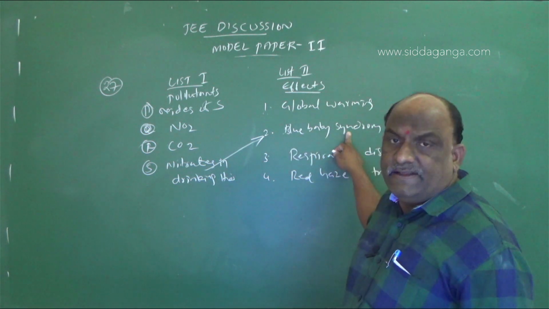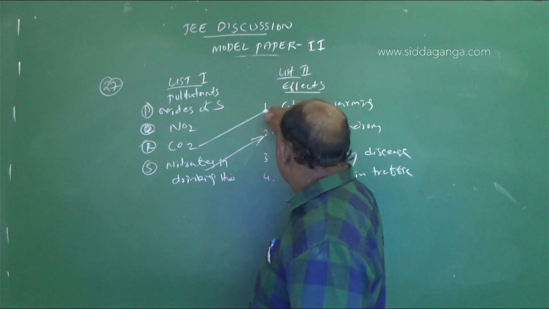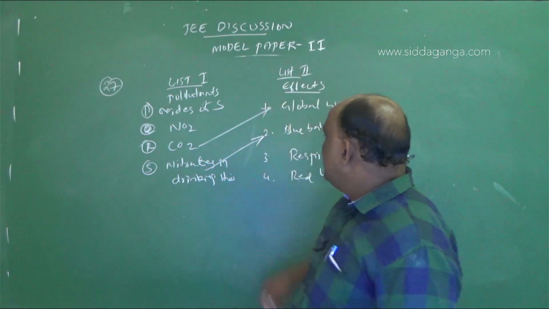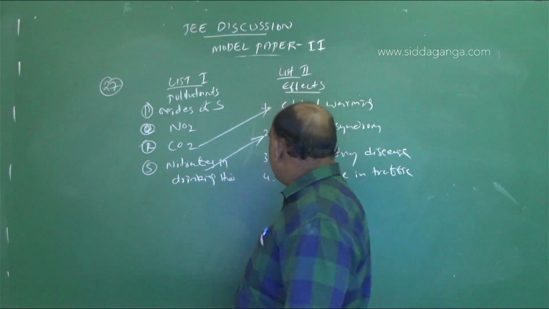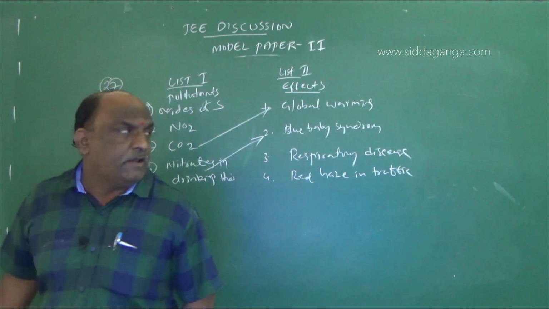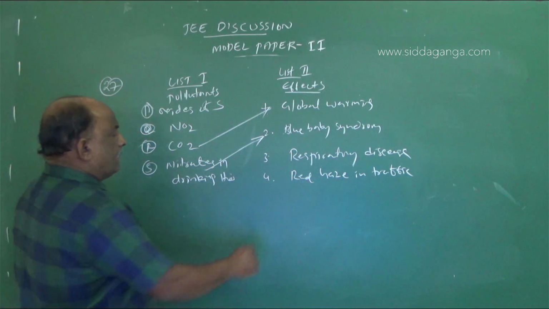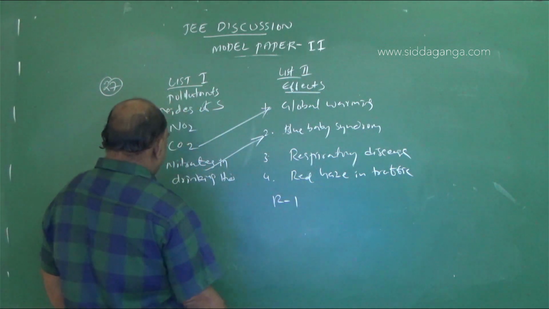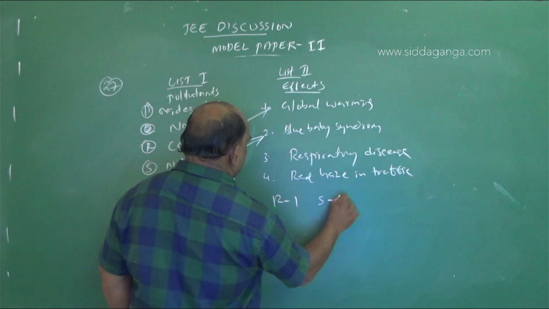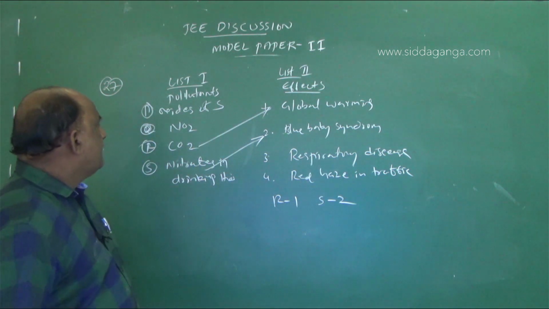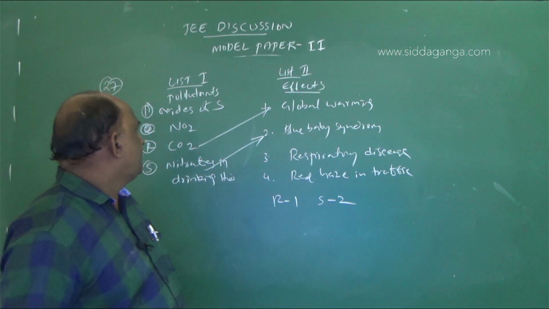It is a disease. Carbon dioxide, you know, is global warming. Nitrates in drinking water cause blue baby syndrome. So R is equal to 1 and S is equal to 2. The remaining two: pollutants oxides of sulfur, and NO2.